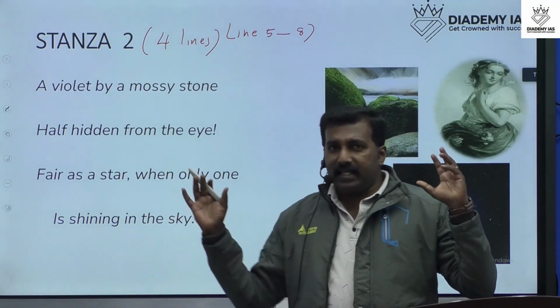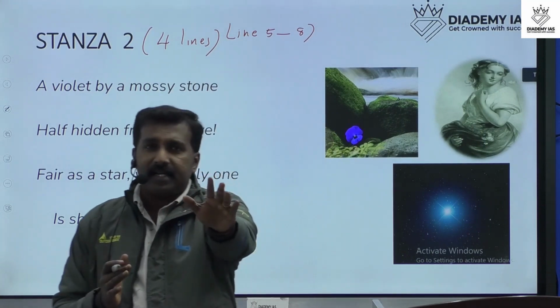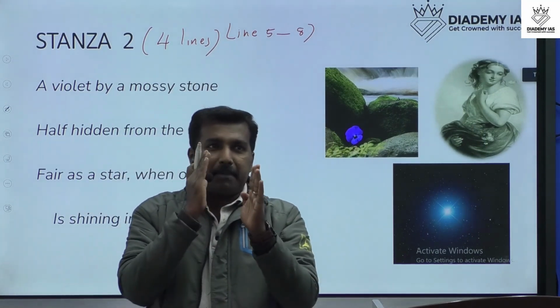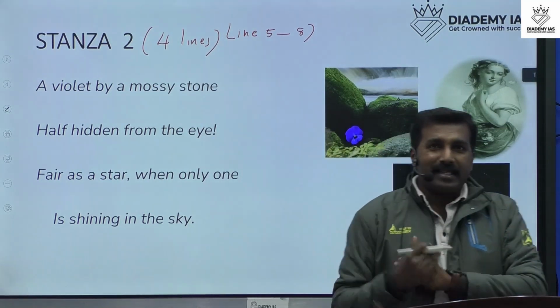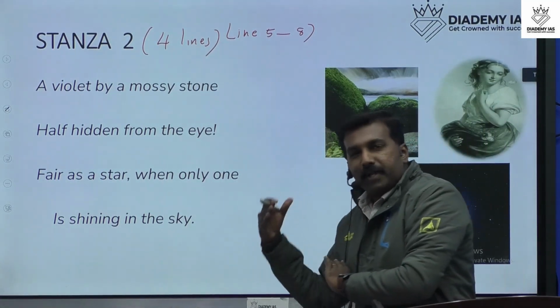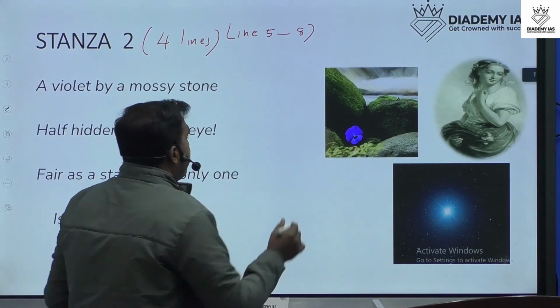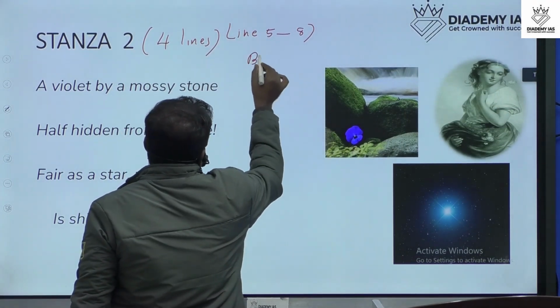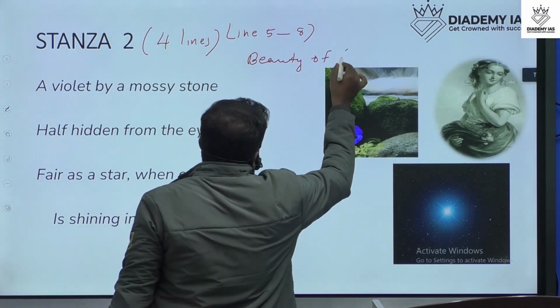Lucy is an imaginary character, and Wordsworth compares her with natural things. These four lines explain the beauty of Lucy.